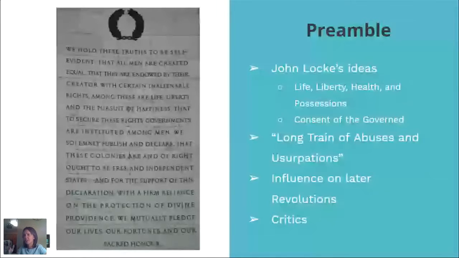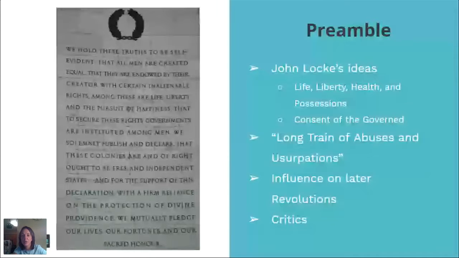Jefferson is, in a sense, writing a letter that he knows other countries are going to be looking at as well. And we'll talk about how this did impact other countries in the future. But again, it's that idea of the consent of the governed. We give our consent to be governed with the understanding that our rights are going to be protected by doing so. But in the true sense of the word, the power comes from us, the people, because we, the people, are the ones who are giving our consent. And without our consent, the government has absolutely no power.